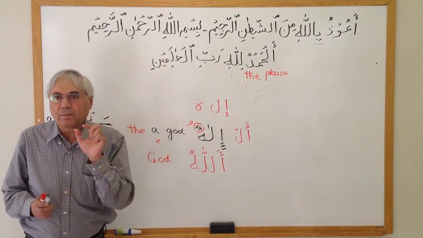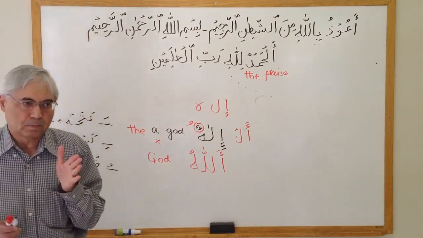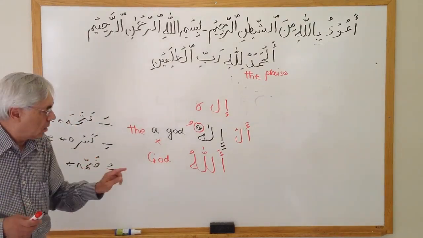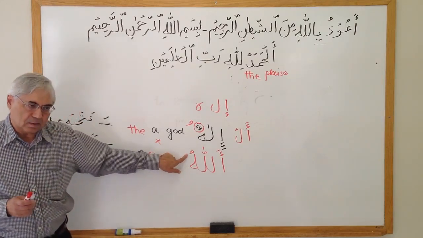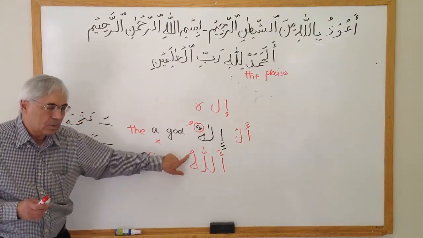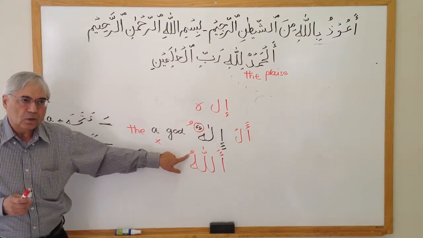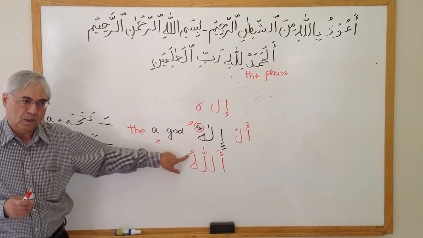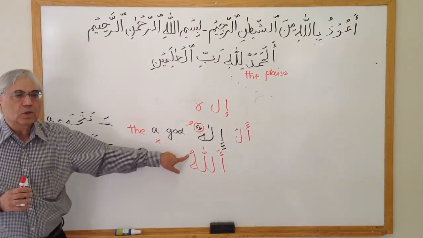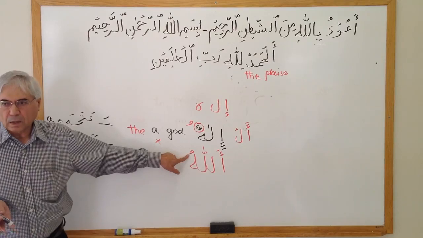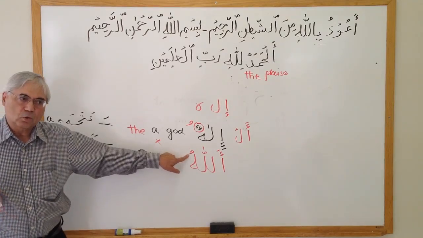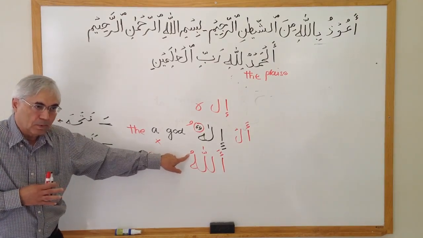The rule is that if you stop, then on the last letter, wherever there is this harakat here, you don't pronounce that harakat. If you stop. When you say Subhanallah, you're not saying Subhanallahu, because you're stopping.